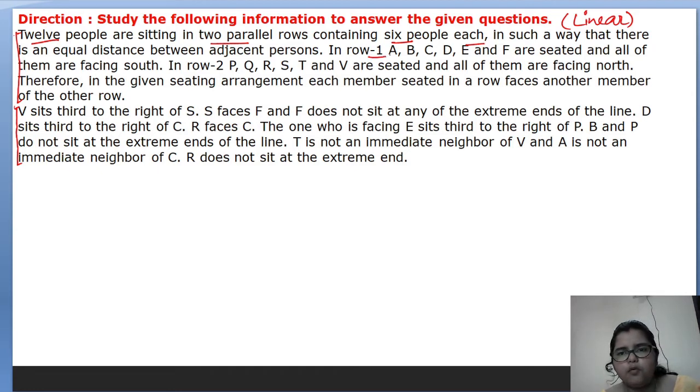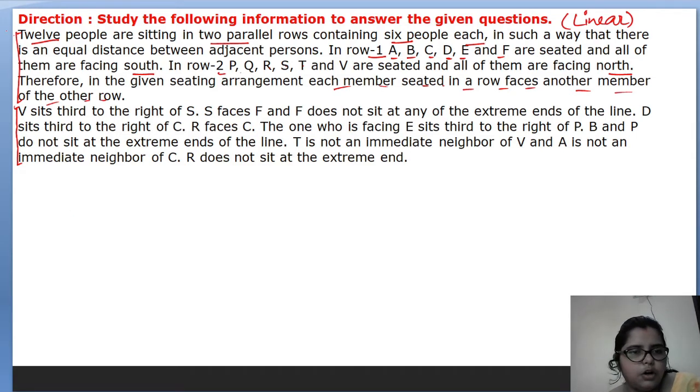In row 1 are A, B, C, D, E and F. The six people are seated in row 1 and they are facing south. Row 2 has P, Q, R, S, T, U, V, and they are facing north. One more thing: each member seated in a row faces another member of the other row. It means every member in each row is facing another member. Let's start.